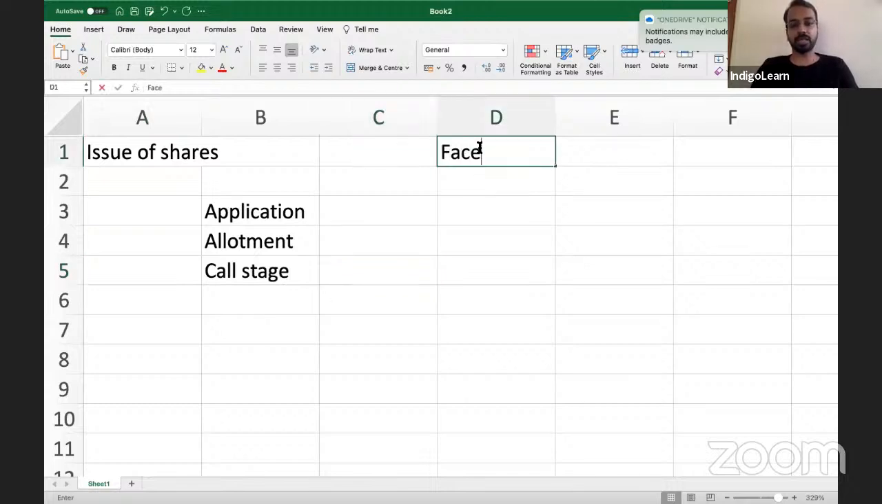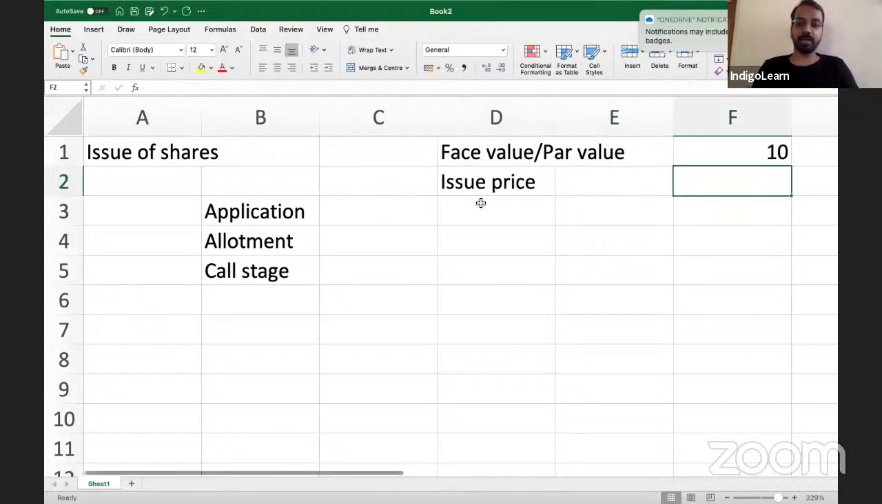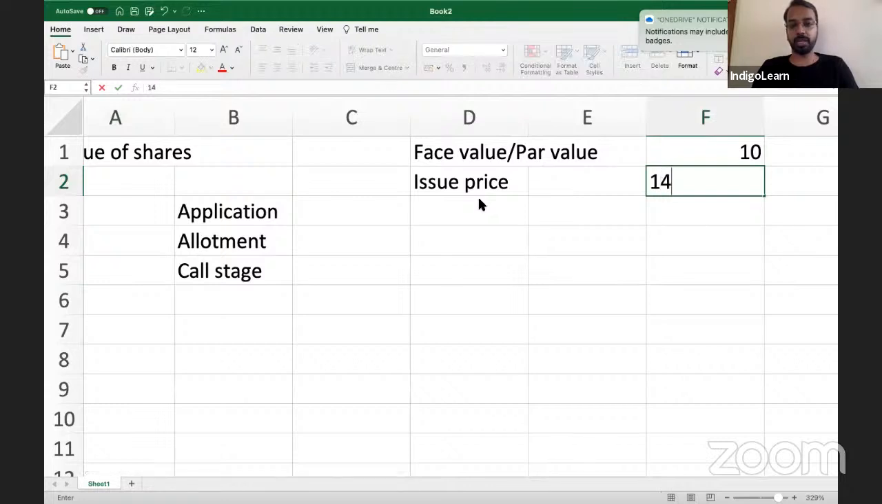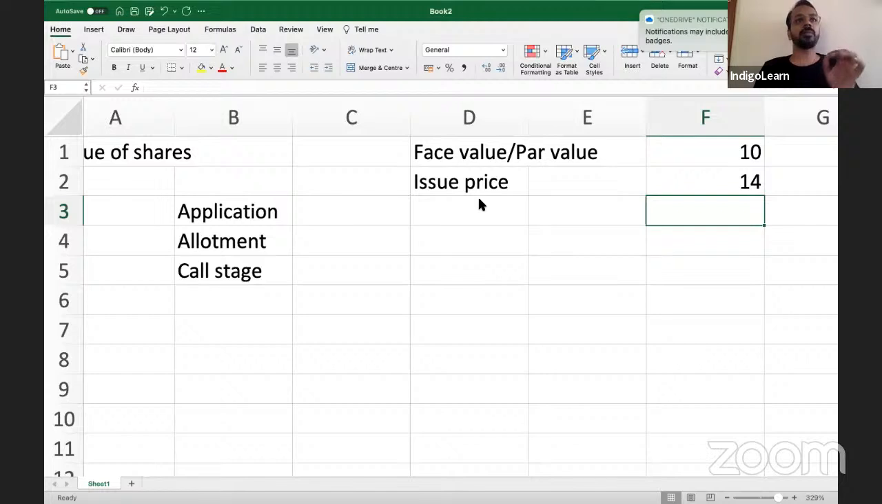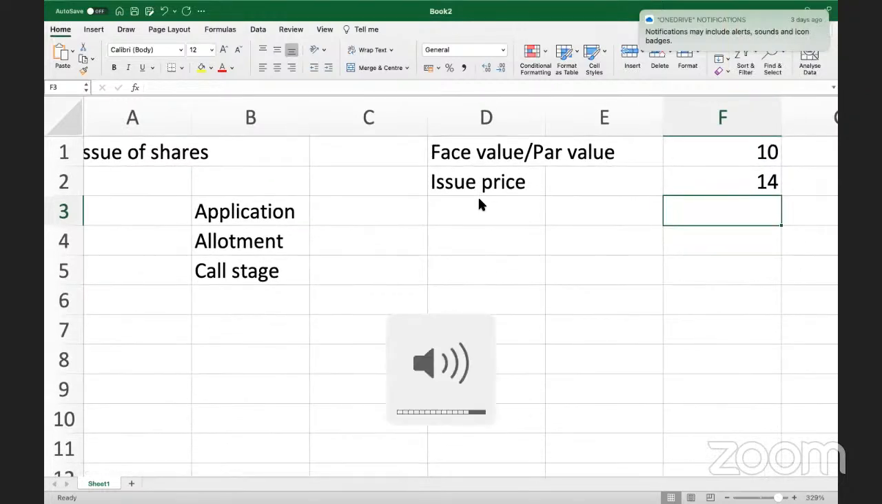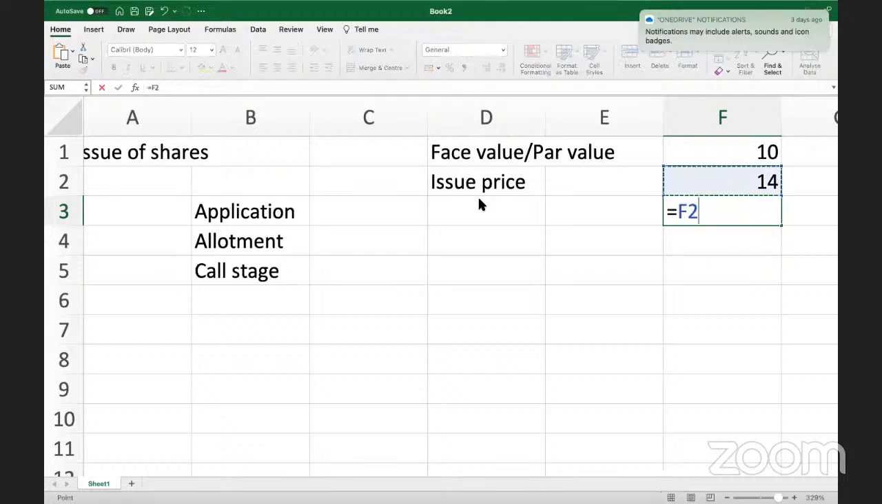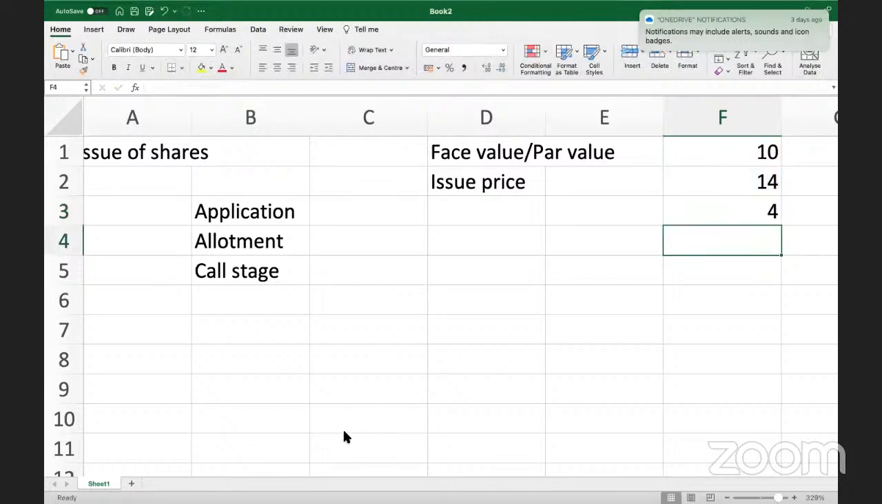Then there is something called face value or par value, and then there is issue price. Tell me one thing: if face value is 10 and issue price is 14, is this an issue at discount or at premium? Premium, sir. And what is the amount of premium here? 4 rupees. 14 minus 10 is 4.